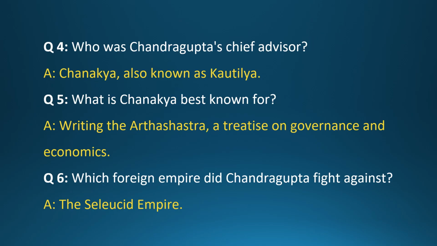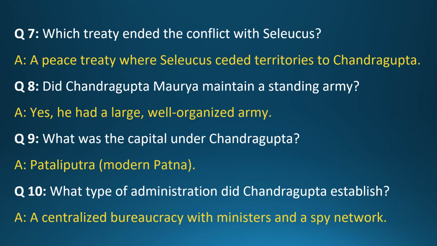Question 4. Who was Chandragupta's chief advisor? Answer. Chanakya, also known as Kautilya. Question 5. What is Chanakya best known for? Answer. Writing the Arthashastra, a treatise on governance and economics. Question 6. Which foreign empire did Chandragupta fight against? Answer. The Seleucid Empire.